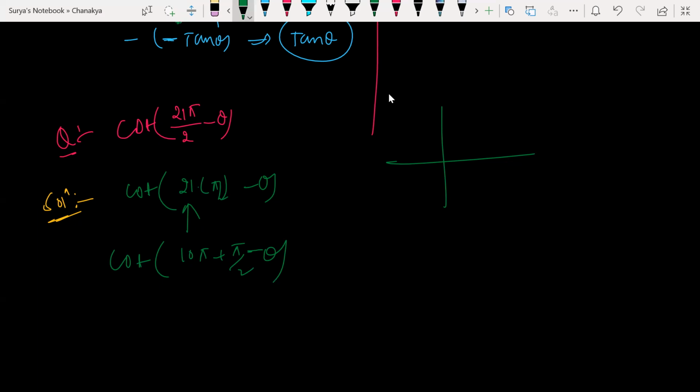You can break it into cot of 90 minus theta at last, and you can just give it as tan theta. Is it clear? Any doubt? Then how can I convert this thing now? Sir, 5 into 2 pi. 5 into 2 pi, if I convert, so what happens? You can say, very simple. Come on.